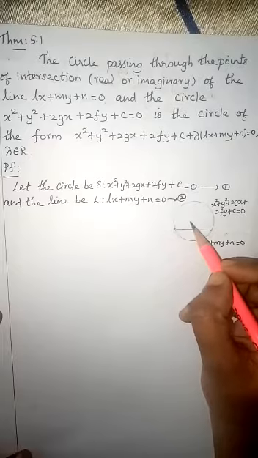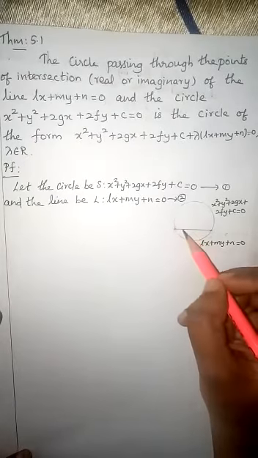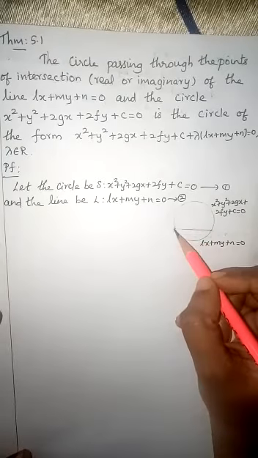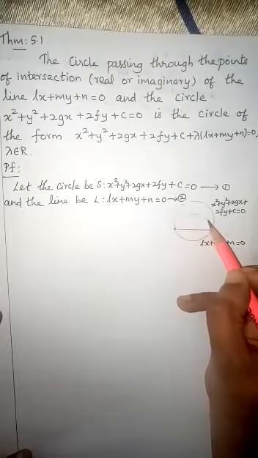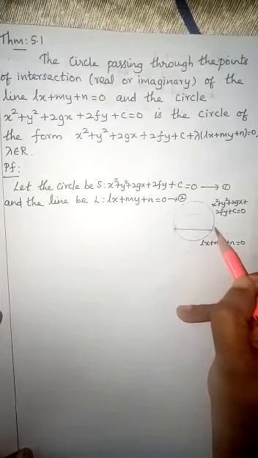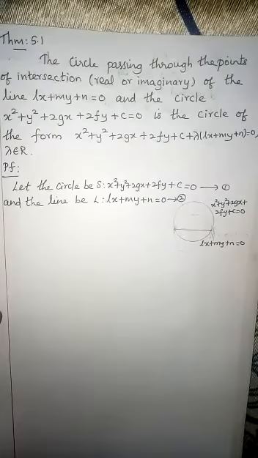We want to construct a circle which passes through the point of intersection of this circle and this line. So like this we have to form a circle. That circle equation only we are going to find.